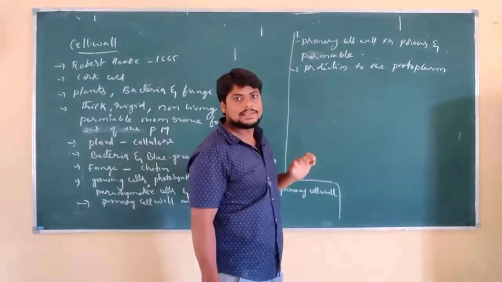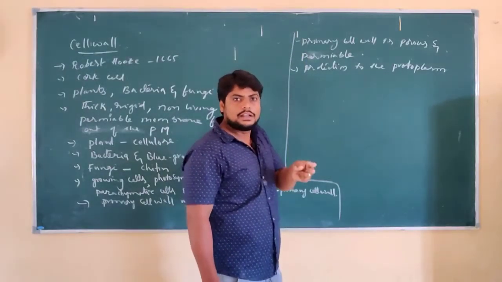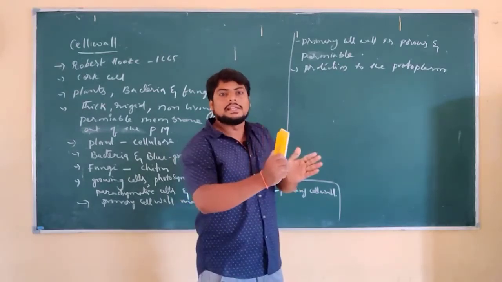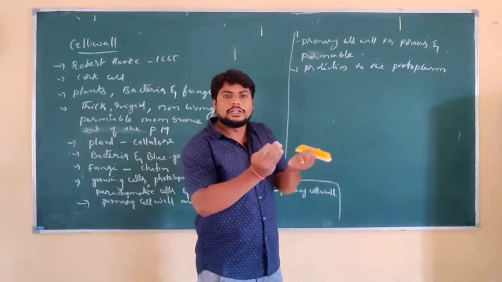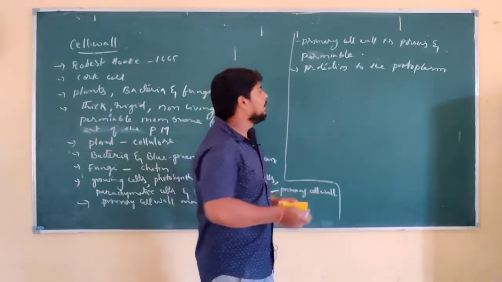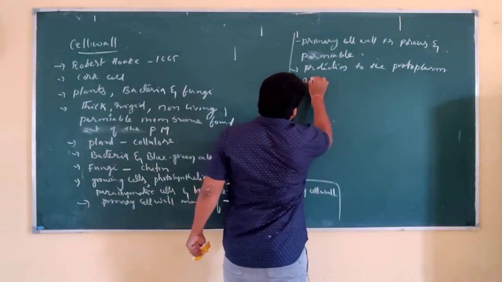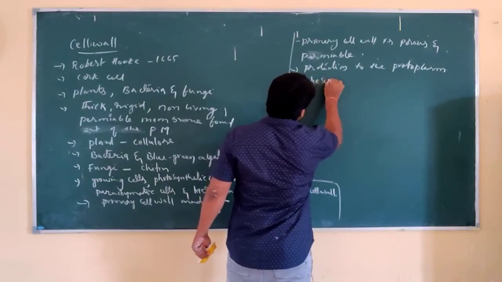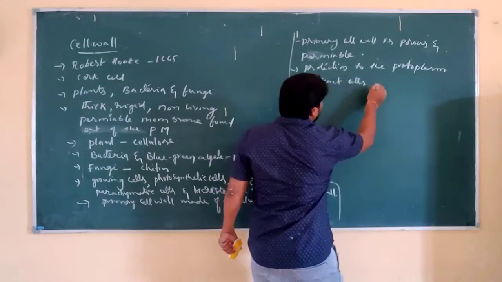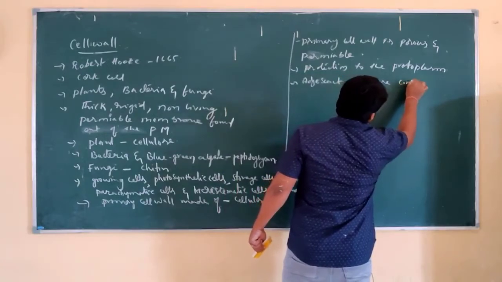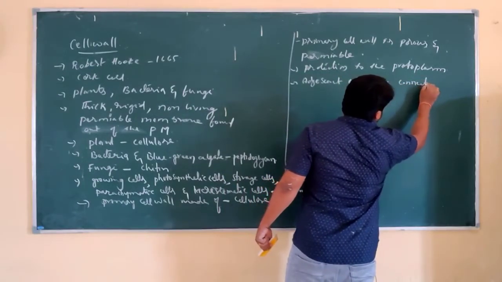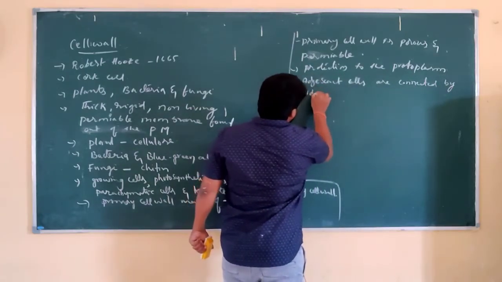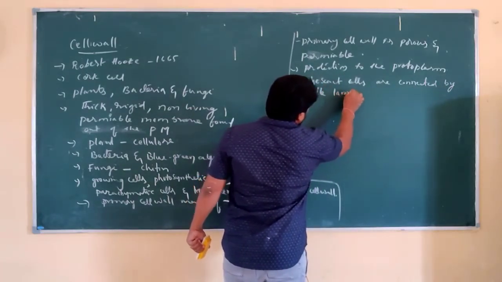And if you observe the primary cell walls of adjacent cells, side by side cells, they are connected together by a cementing material. What is it called? Middle lamella.